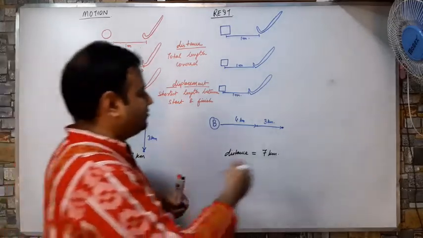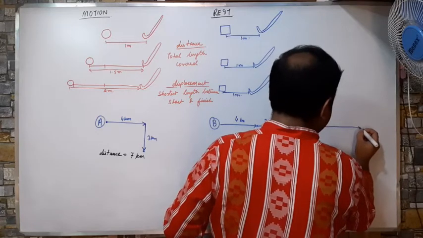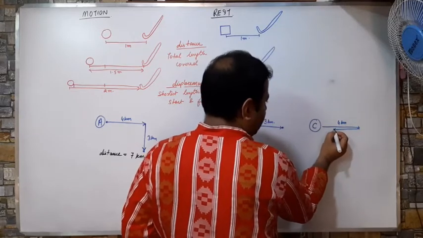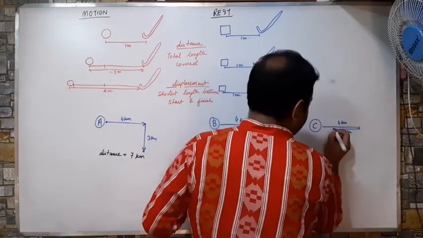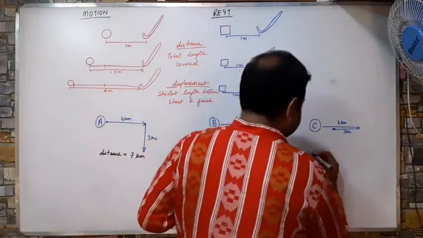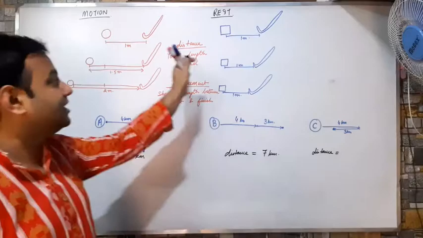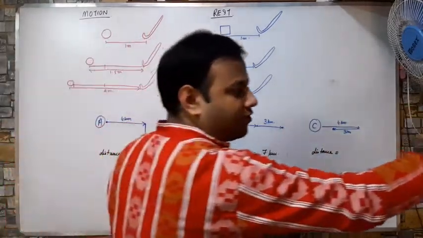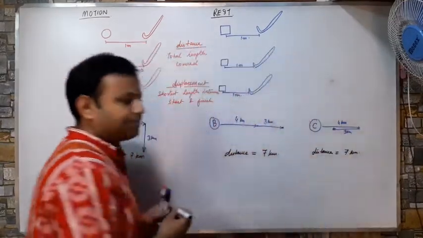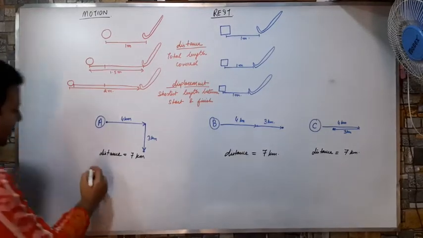Now, let me give you one more. There is one more boy, C, who went straight 4 kilometers and then again came back in the same path for 3 kilometers and ended up here. Okay, so if one asks you what is the distance of C, then what will you tell? Sir, he also traveled the total length covered. He went 4 kilometers forward and 3 kilometers backward. The total length is the same, 7 kilometers. Correct?